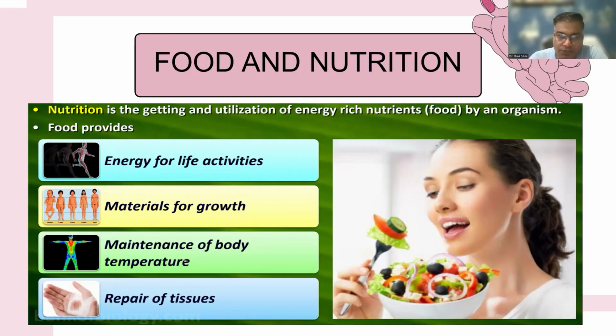Now, food and nutrition. Nutrition is getting and utilization of energy rich nutrients by an organism. The food which is taken by the organism gets broken down into smaller ones, and these are absorbed by the alimentary canal, and these nutrients are used for energy or some other purpose.